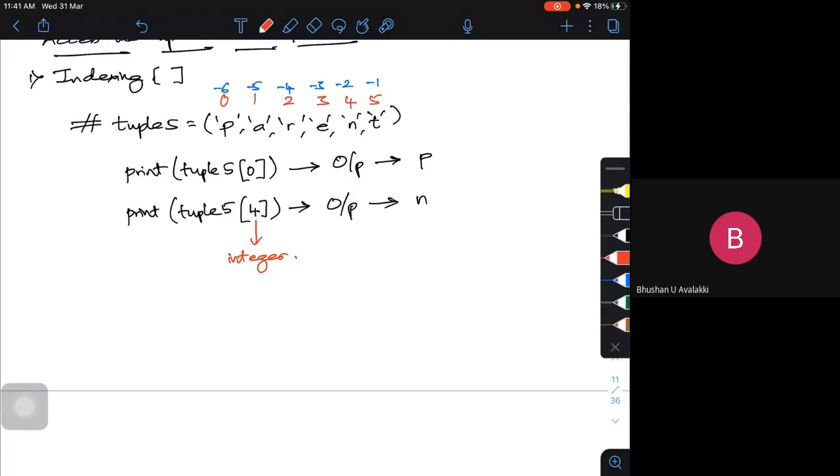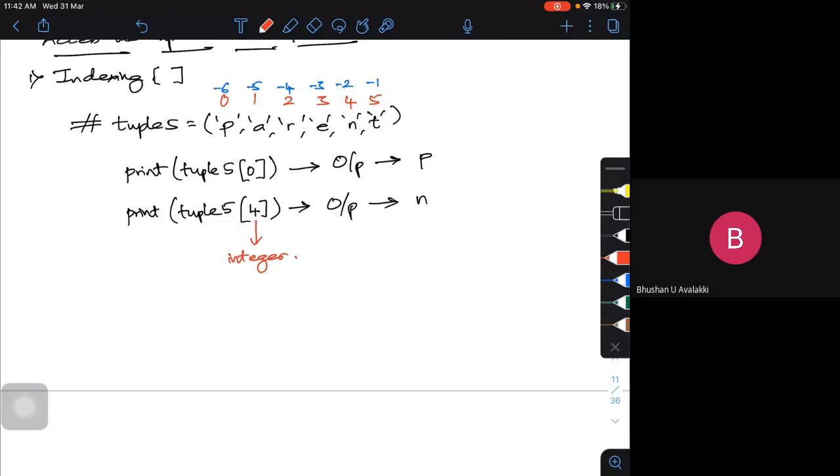It's a type error: we can't use a float as the index number, it should always be an integer to access the elements of the tuple. Is that clear?